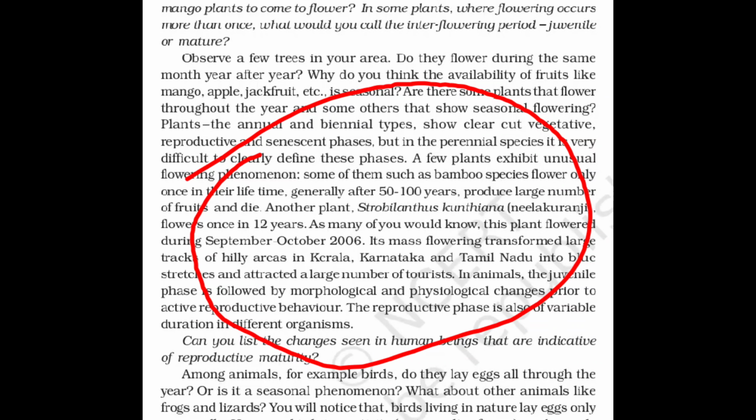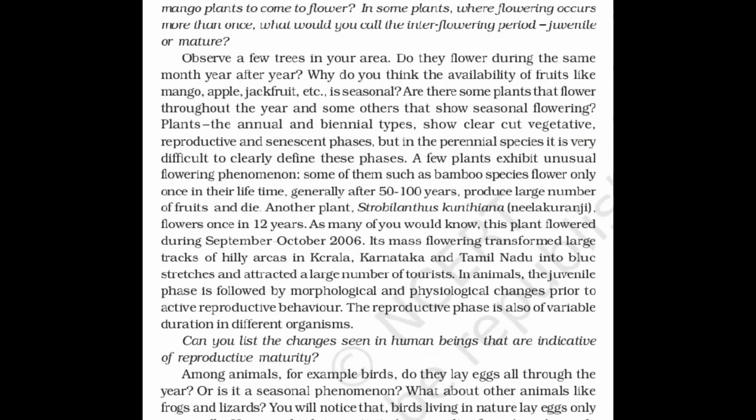Here some examples are written regarding the phases of life cycle of sexually reproducing organisms. A few plants exhibit unusual flowering phenomenon. Some of them, such as bamboo species, flower only once in their lifetime, generally after 50 to 100 years, produce a large number of fruits and die. Another plant, Strobilanthes kunthiana, flowers once in 12 years.